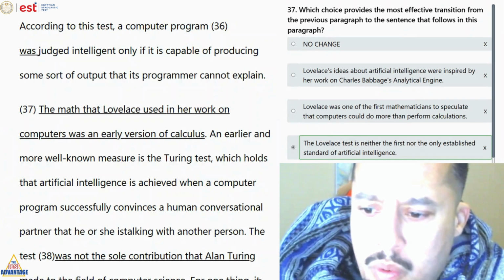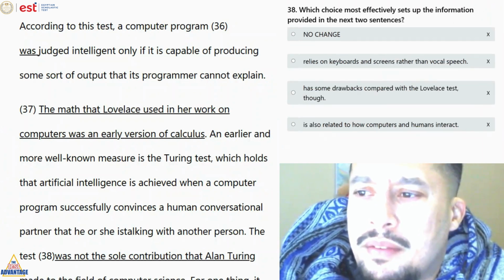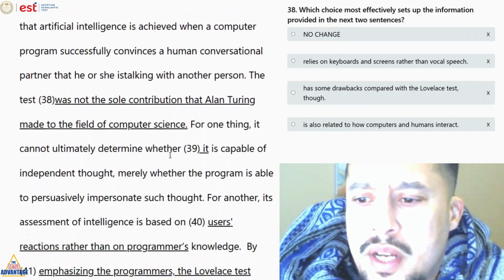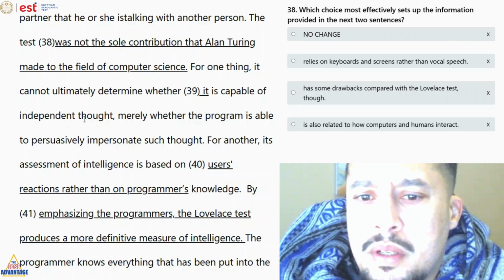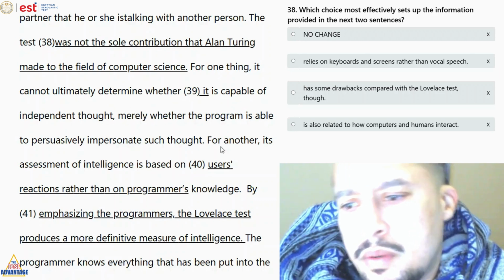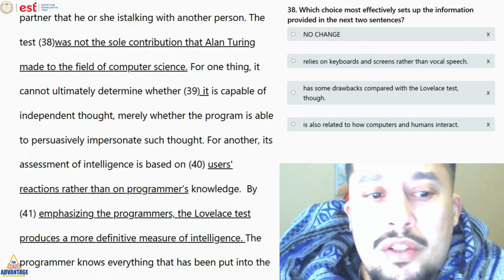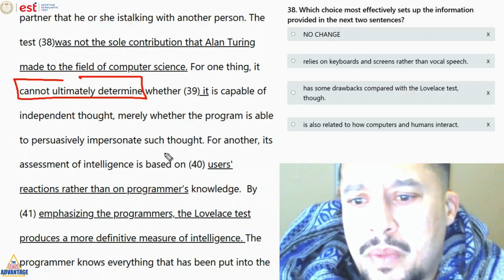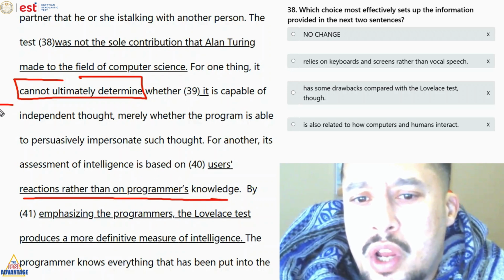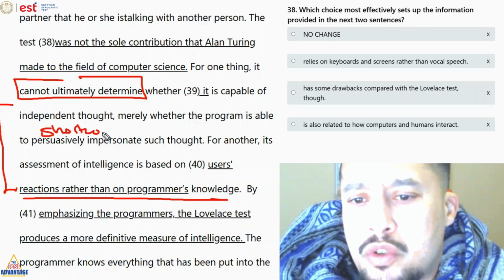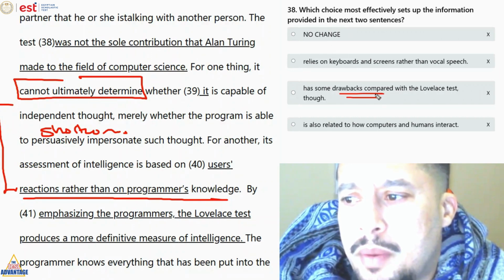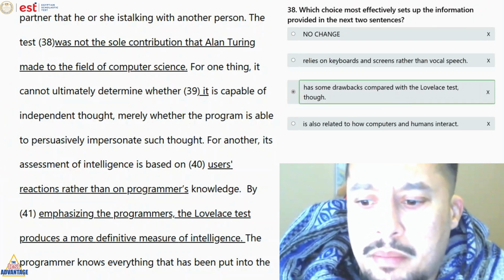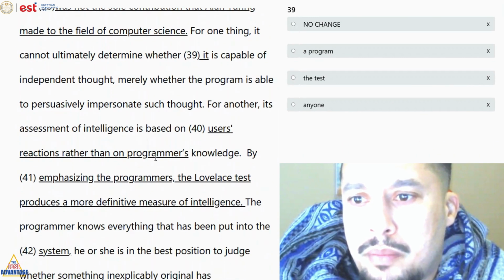So here we're going to go with answer D. Number 38, which sets up the information provided in the next two sentences. So here in the next two sentences بيتكلم عن problems. We cannot determine its assessment of intelligence based on users' reactions rather than programs' knowledge. So here we're talking about shortcomings or problems. So we're talking about drawbacks compared to the Lovelace test. So here we're going to say answer C. Bailey Gibet does not introduce these problems.